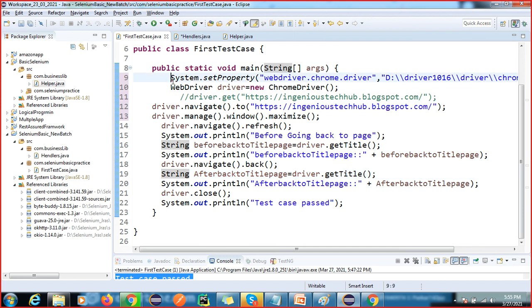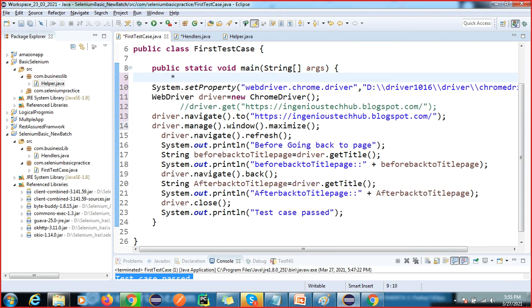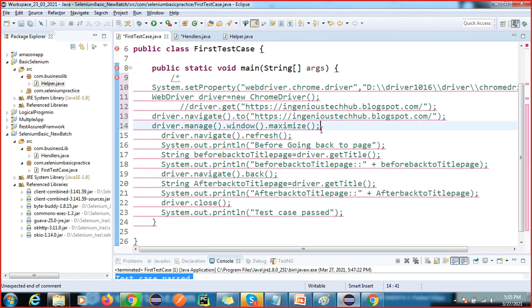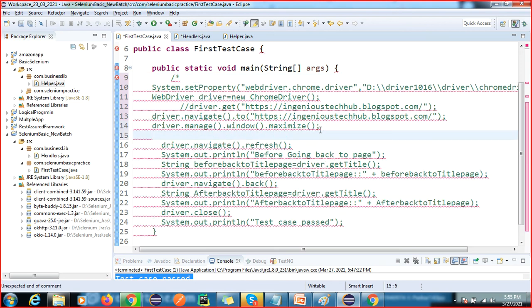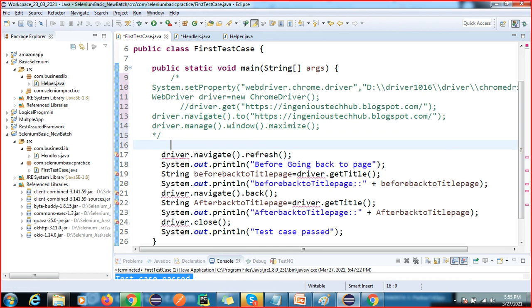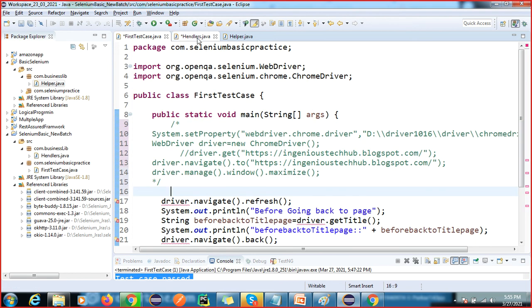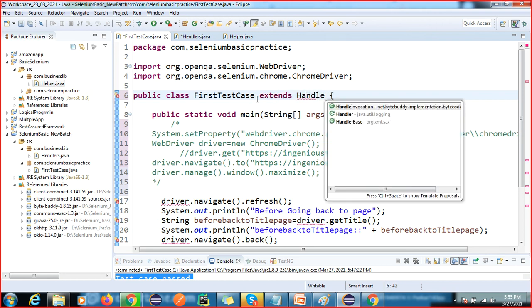So what we can do here is just call all the methods. Okay, so you do not have to repeat all the steps again. So I'm going to comment this here. Sorry, let me try, might be some issue will come, then we'll fix it. Okay, so now you have to extend this helper handler class. So you will extend the handlers class.